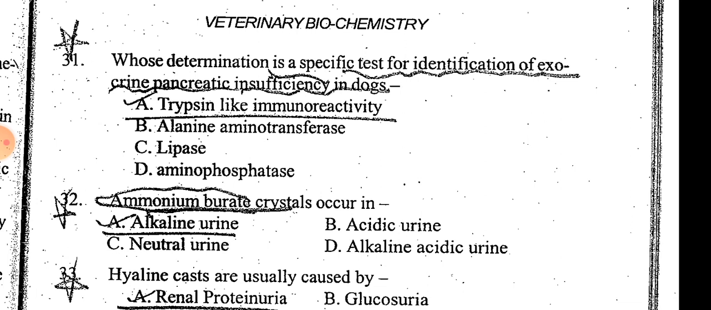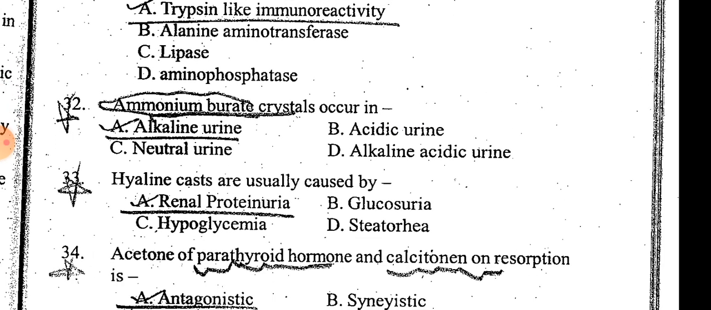Ammonium urate crystals occur in alkaline urine. Alkaline urine has the ammonium urate crystals. Hyaline casts are usually caused by renal proteinuria.